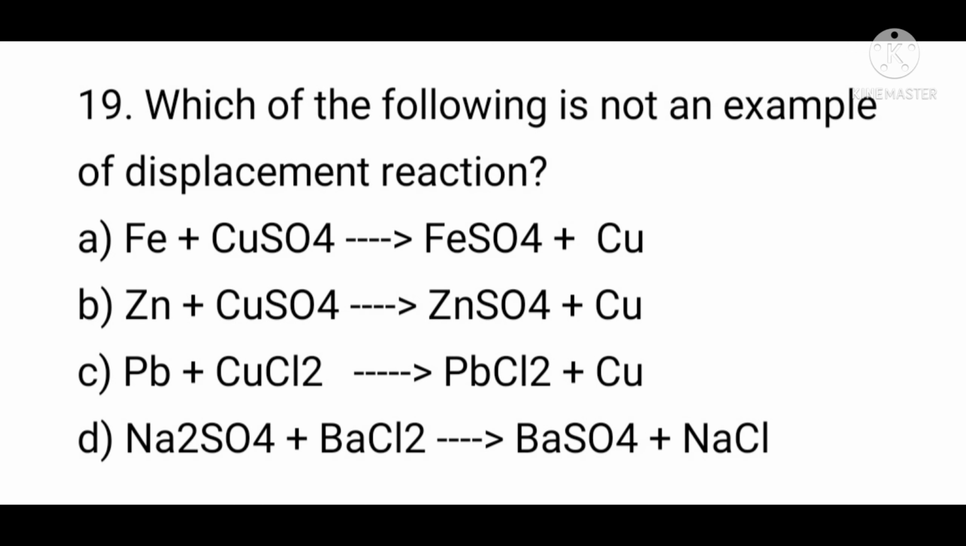Question number 19. Which of the following is not an example of displacement reaction? Option A, Fe plus CuSO4 gives FeSO4 plus Cu. B, Zn plus CuSO4 gives ZnSO4 plus Cu. C, Pb plus CuCl2 gives PbCl2 plus Cu. D, Na2SO4 plus BaCl2 gives BaSO4 plus NaCl. Answer is option D.